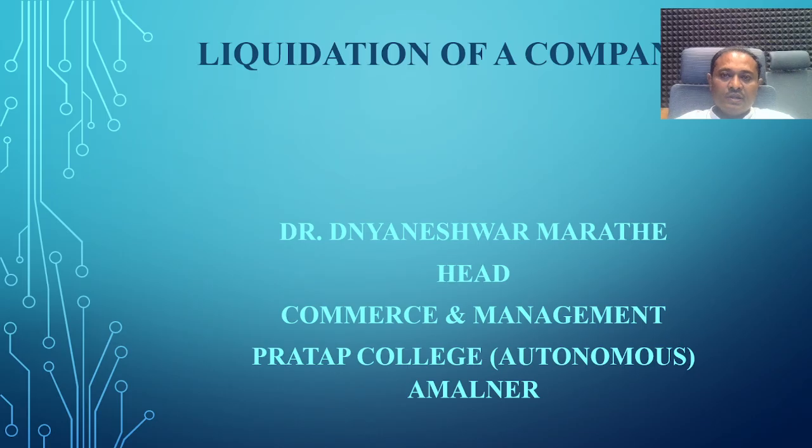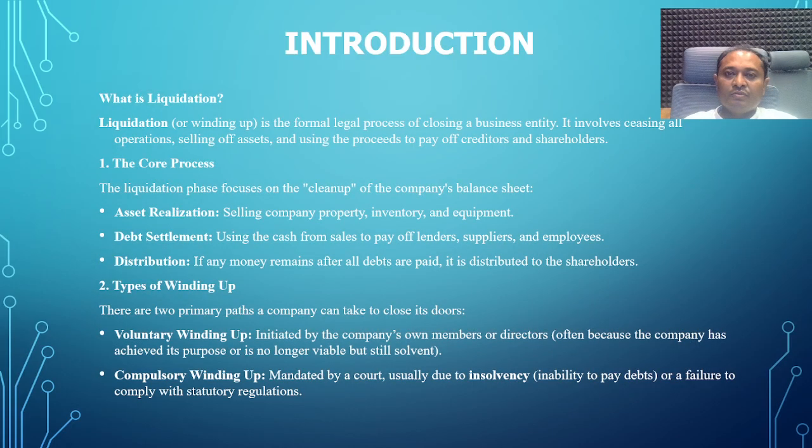But after all the remedies of amalgamation, absorption, internal reconstruction as well as external reconstruction, nothing overcomes the issues. So in this situation, the company goes into liquidation. This is the last stage of the business, the shutdown of the company. We simply say shutdown of the company, but it is not an easy way to liquidate the company. In such a situation, the company is required to properly follow the procedure of liquidation.